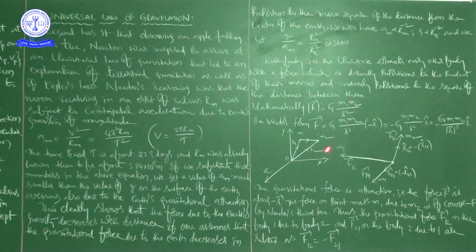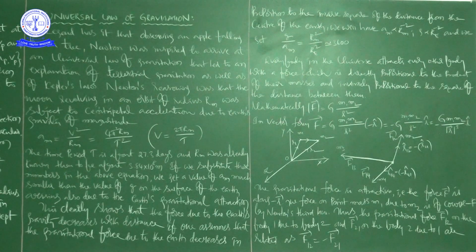In this entire universe, to identify the position of a particular object, we have the Cartesian coordinate system. Here you can see the position of m1 and the position of m2. The position is r1 from the origin, and r2 from the origin, and this is the displacement between these two masses.